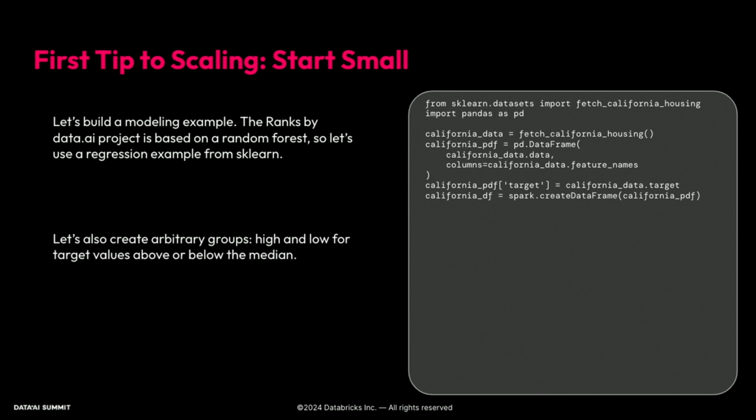And what we'll do is we'll also create some arbitrary groups. We're going to get high and low for target values above or below the median. So we'll add this column relative target. And when the target is above 2.5, we'll call it high. Otherwise, we'll call it low.